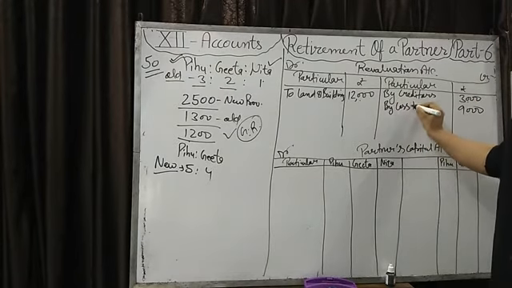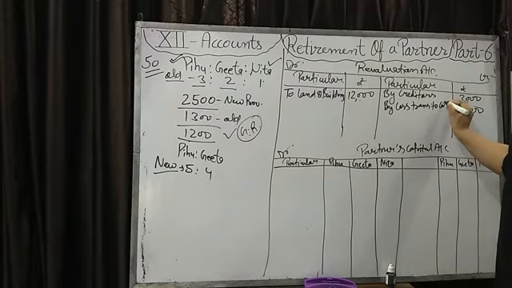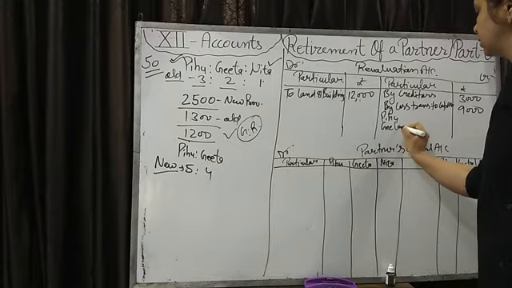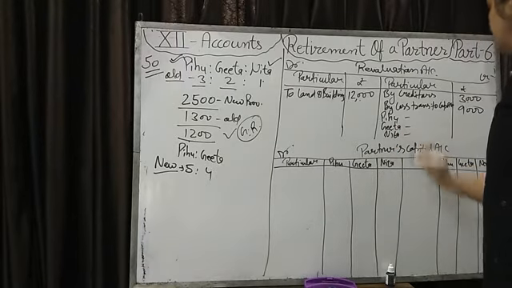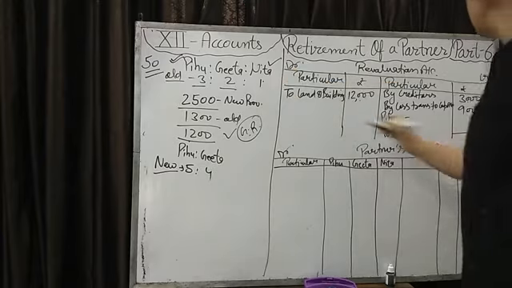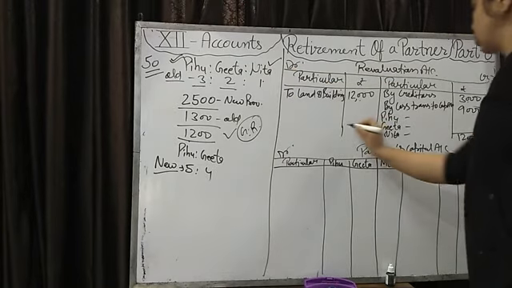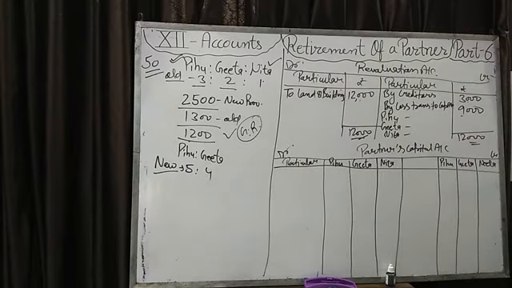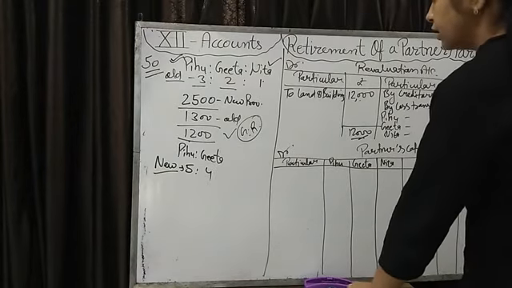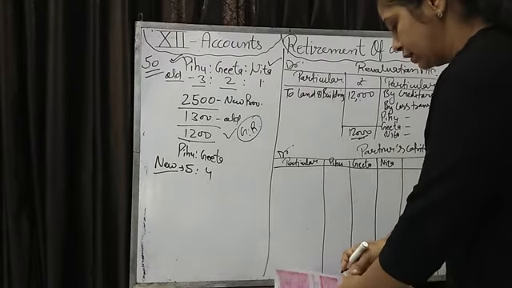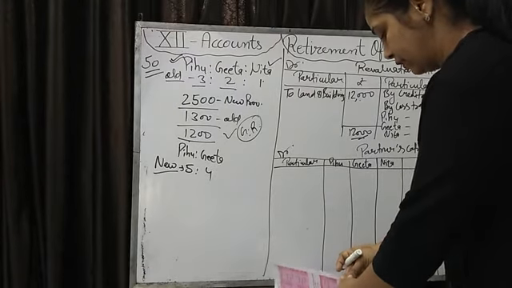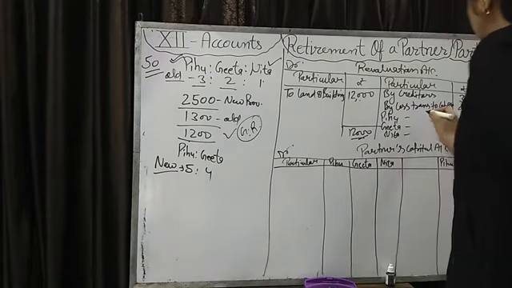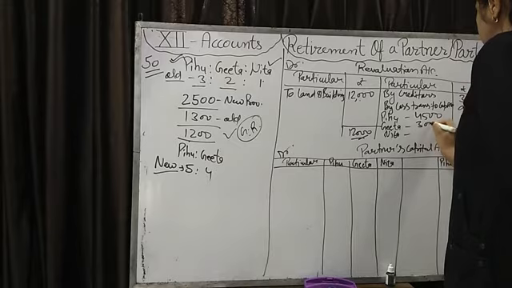What will you write? By loss transferred to capital accounts of Pihu, Geeta and Neeta. In which ratio? 3:2:1. Total of 3:2:1 is 6. Divide the 9,000 by 6, it will come 1,500. Then 1,500 multiplied by 3 will come 4,500. Do the calculation fast and correct. Both things you need.